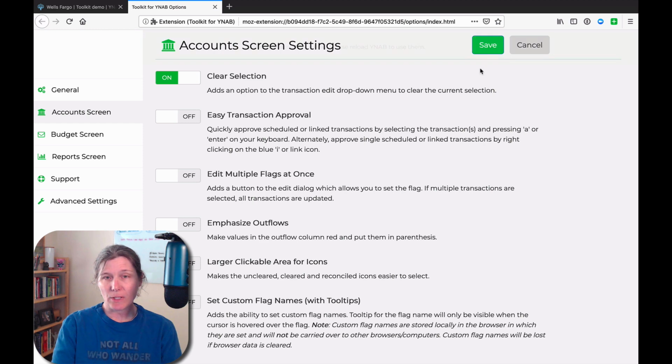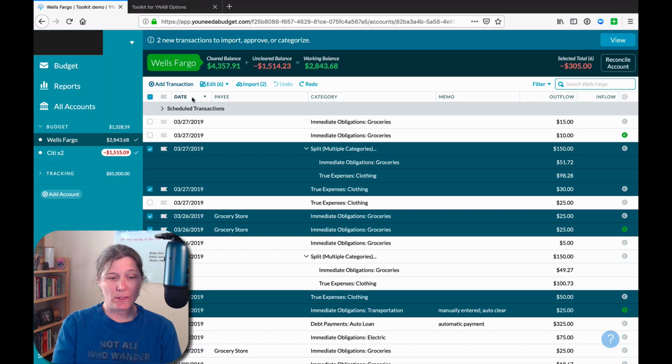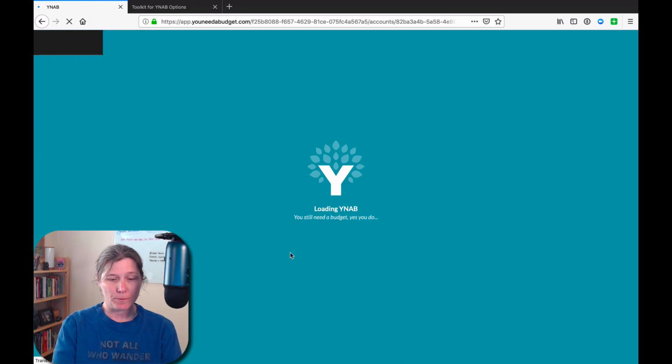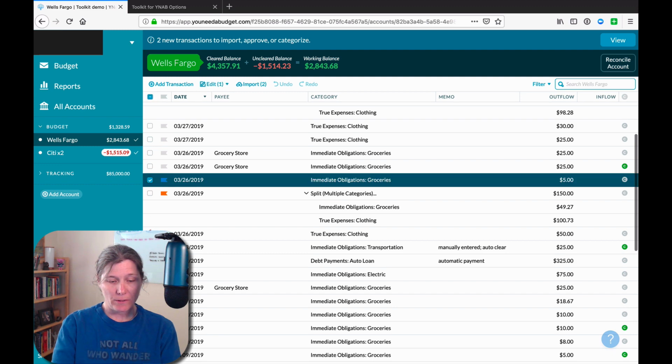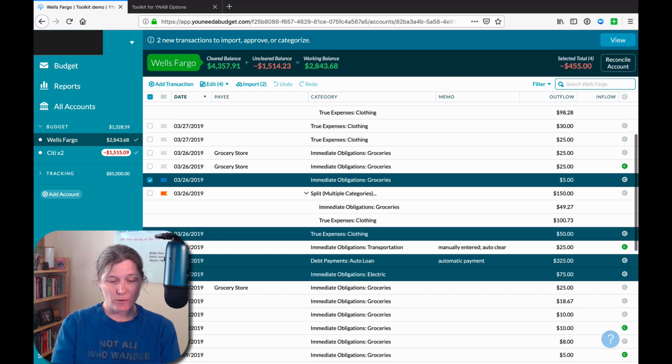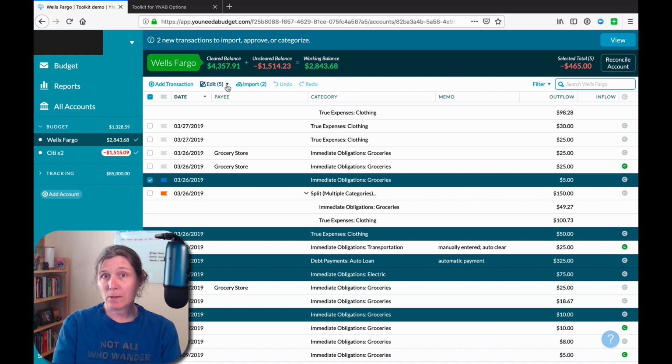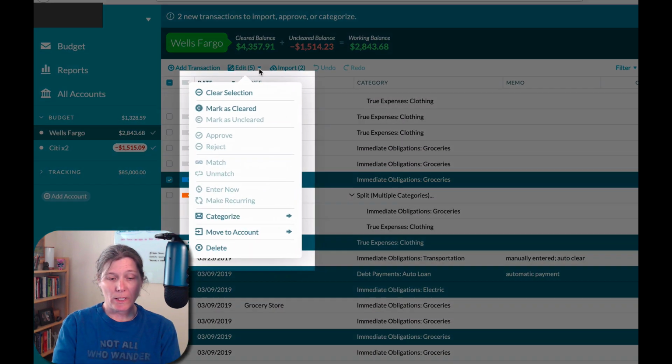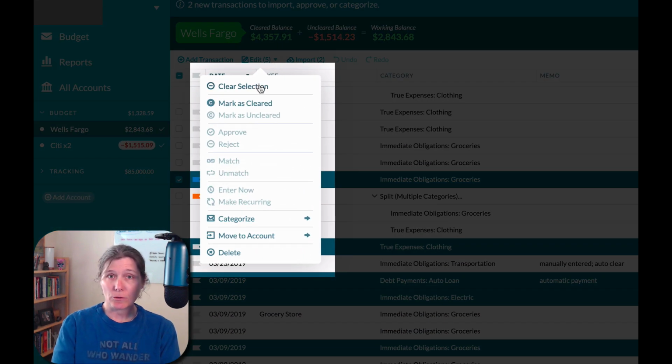But now let's turn that setting on and see the change in behavior. Okay, so if we come in here and select a series of transactions again, and now we open this edit menu, we get a new option up here, right? The toolkit is adding this new option that lets us clear the selection.